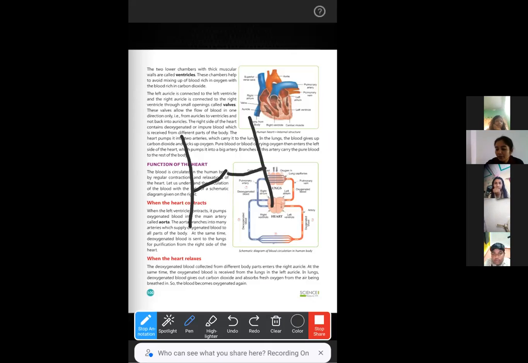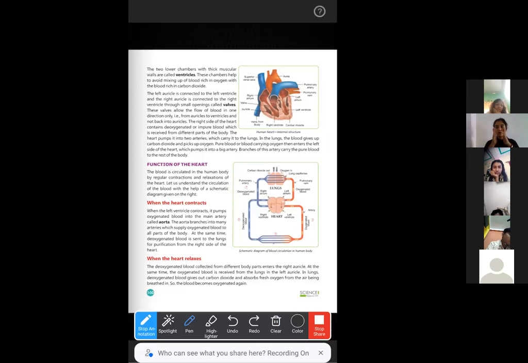So if it is closed, the blood is not allowed to flow from atrium to ventricle. And these valves that are present in between atrium and ventricle, they are called atrioventricular valves.